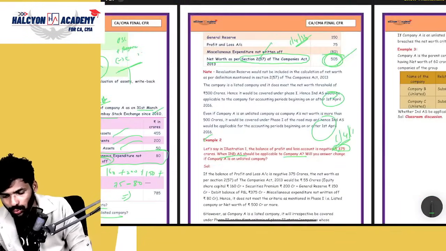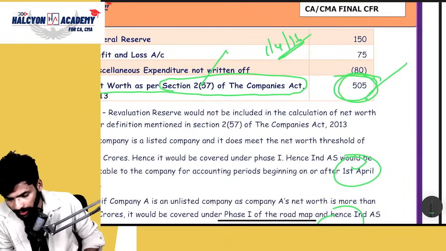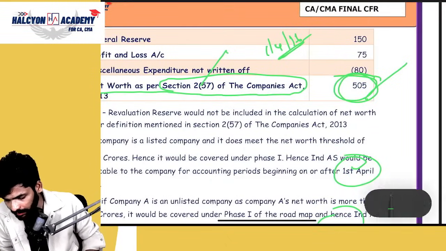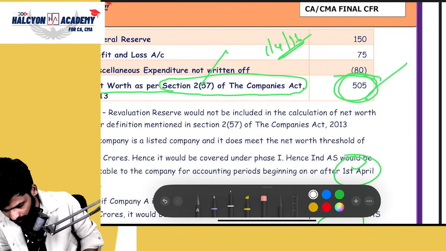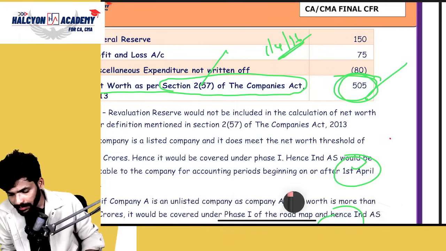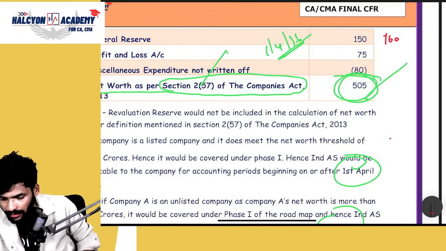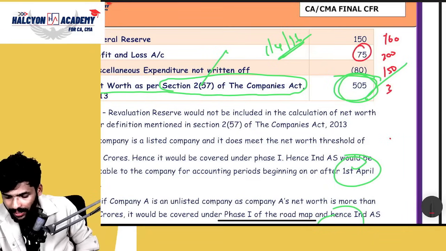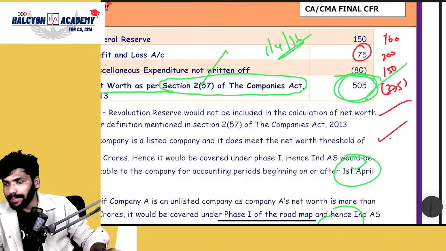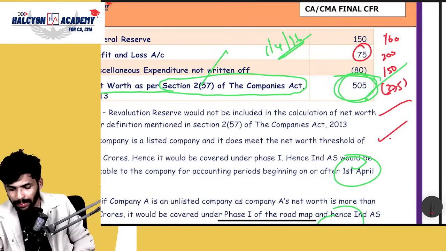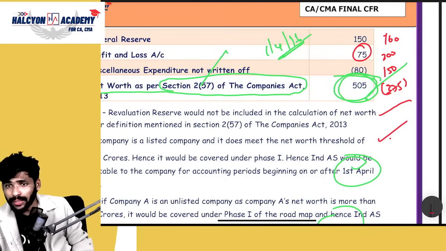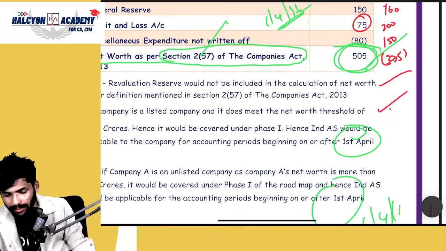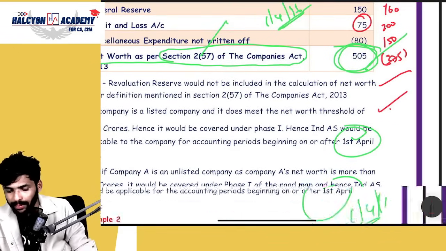160 plus 200. I will change the ink from green to red. 160 plus 200 plus 150. The P&L balance is 375 negative. Please tell me the answer, everyone. 160 plus 200 plus 150: 360 plus 50, 410, 510. Okay, 510 minus 375 minus 80.